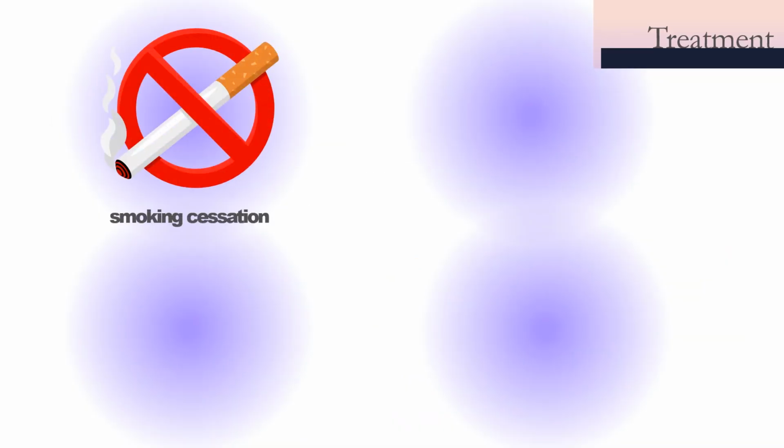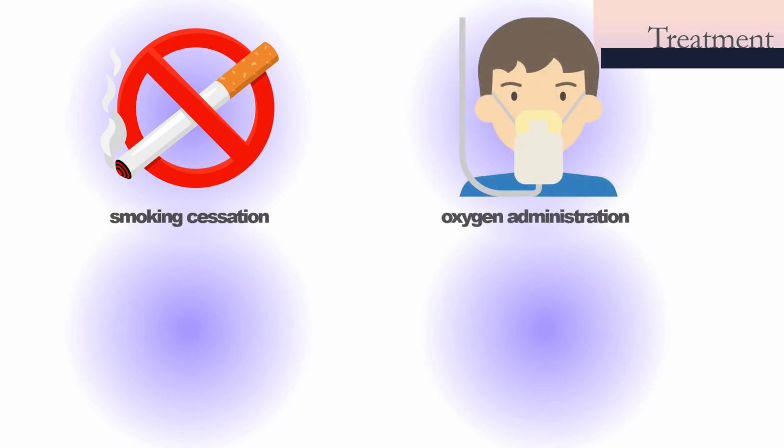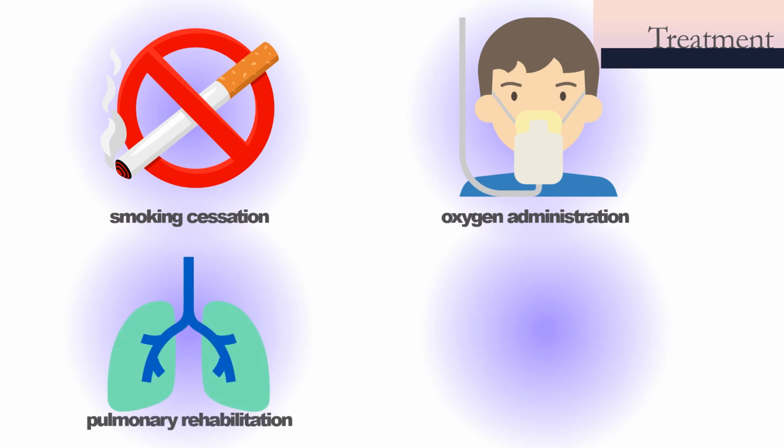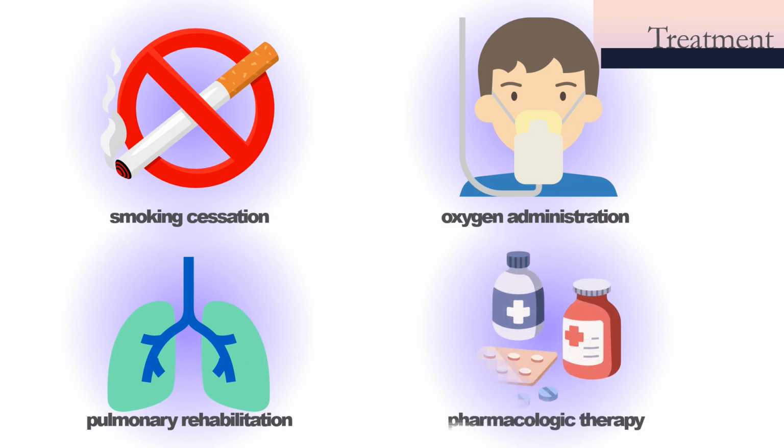The treatment of COPD includes smoking cessation. If you have COPD and you smoke, this is the most important thing to do. Oxygen administration for those who have had COPD for a long time or severe COPD. Pulmonary rehabilitation to improve breathing and ability to exercise. Pharmacologic therapy by the use of bronchodilators, corticosteroids, and other medications.